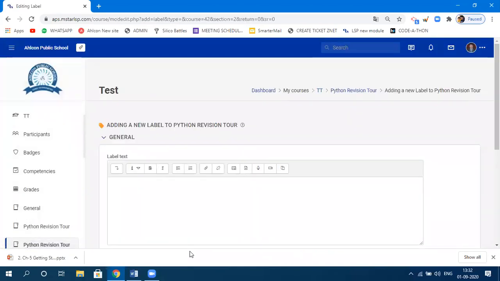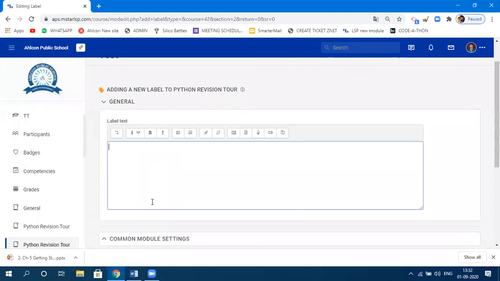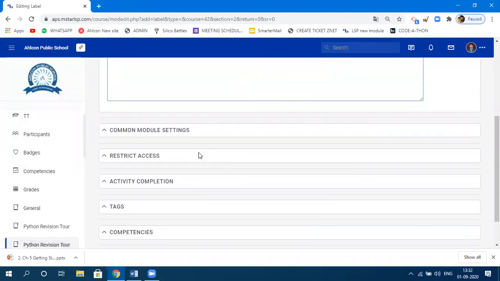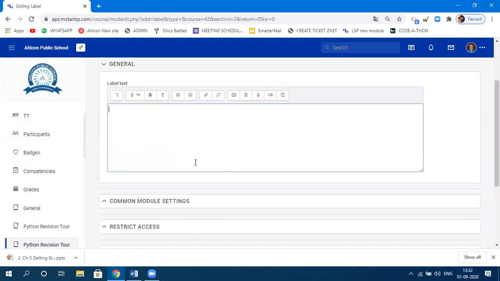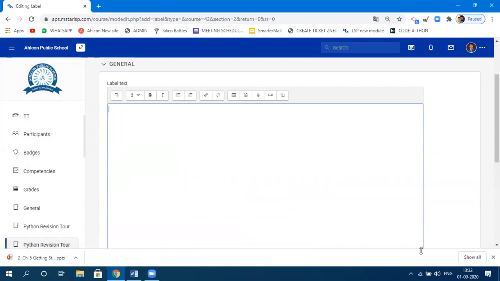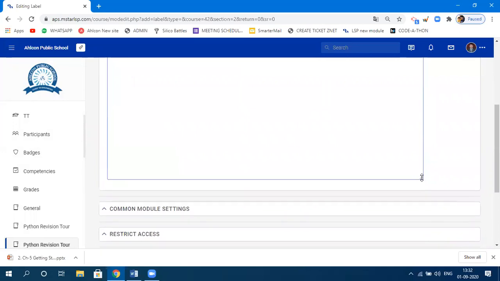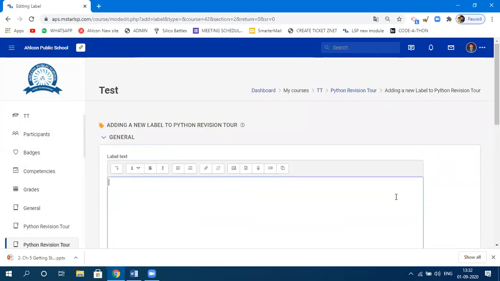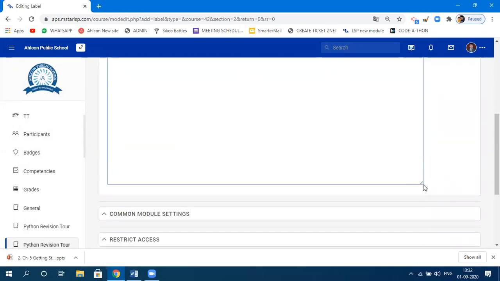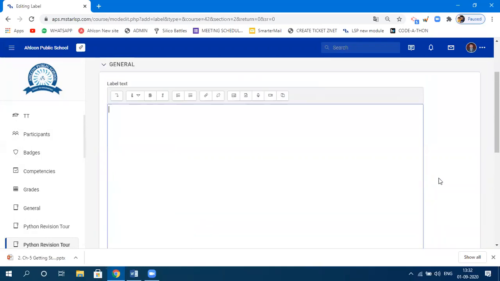Now, this is the area where that video will be displayed. I want to embed a video which is on YouTube or anywhere else, here only. This is called the client area. I want my video to be displayed here. You can always enlarge this client area by dragging this option.